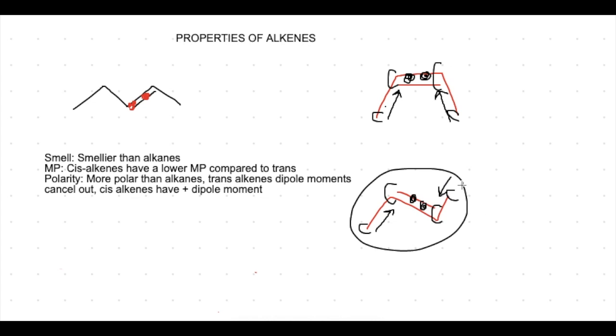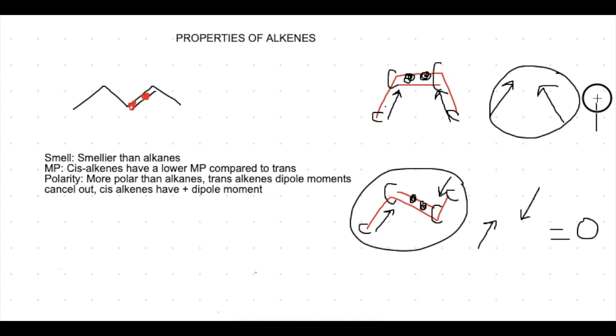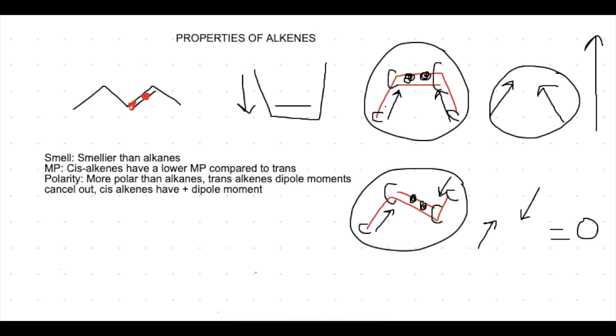In this trans-alkene, because we have one dipole moment going up and the other one going down, the net effect is 0. In the cis-alkene, the net sum of both of these dipole moments is one that points upwards. So cis-alkenes have a positive dipole moment in the direction of the double bond. But in general, because of these pi electrons, the electrons in the double bond, alkenes are more polar than alkanes.